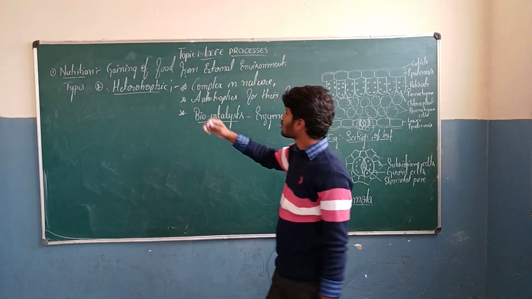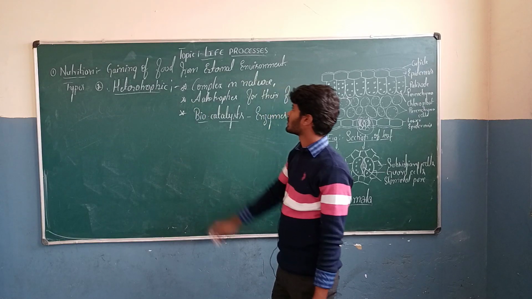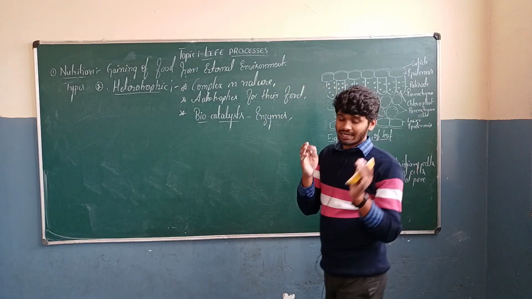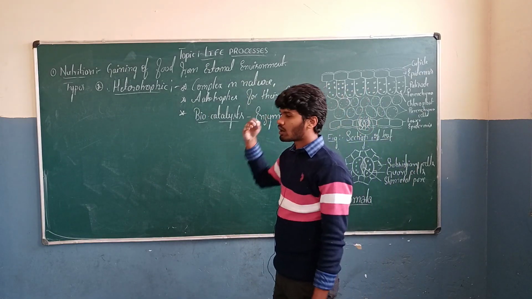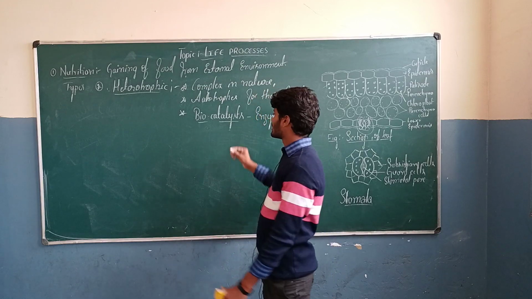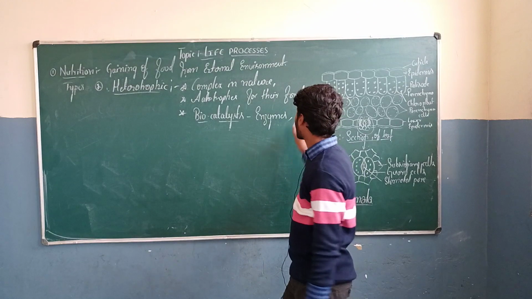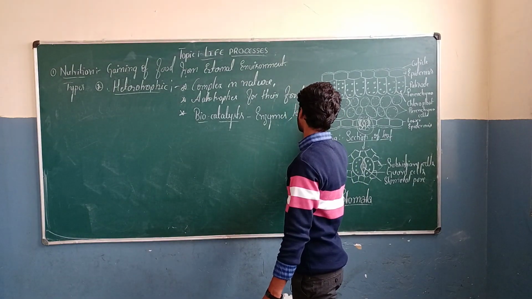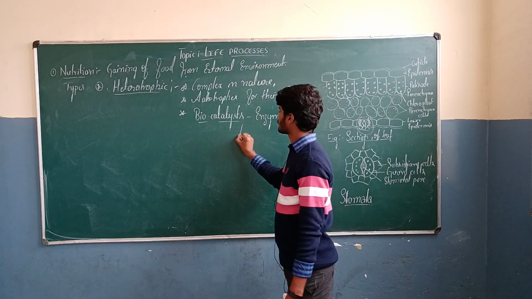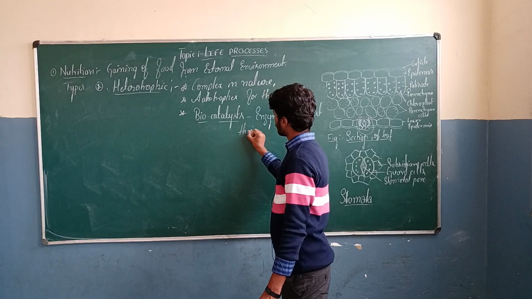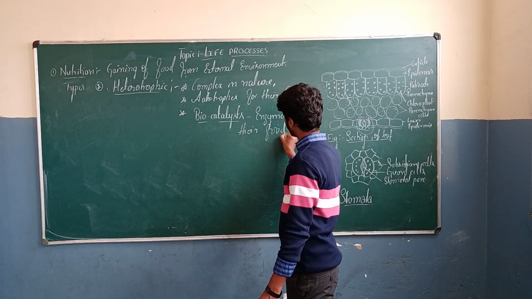That's why heterotrophic nutrition is a type of nutrition in which they directly or indirectly depend upon autotrophic nutrition. That's why they have biocatalysts called enzymes to digest their food.